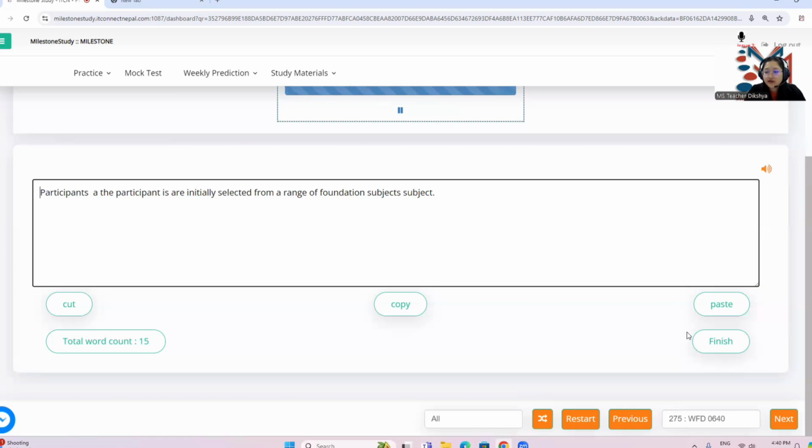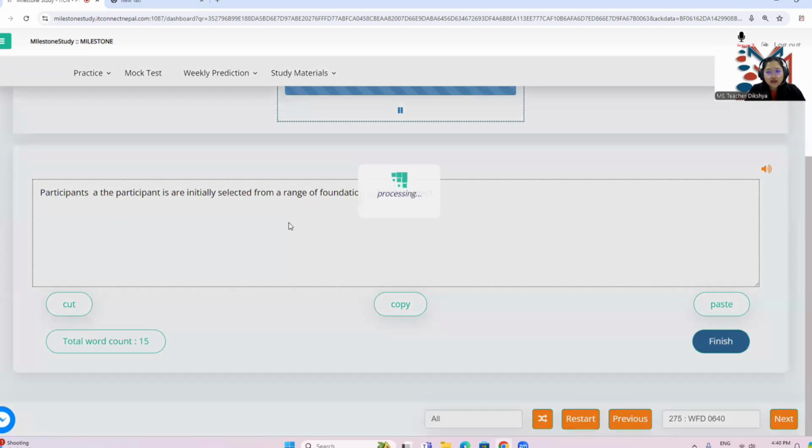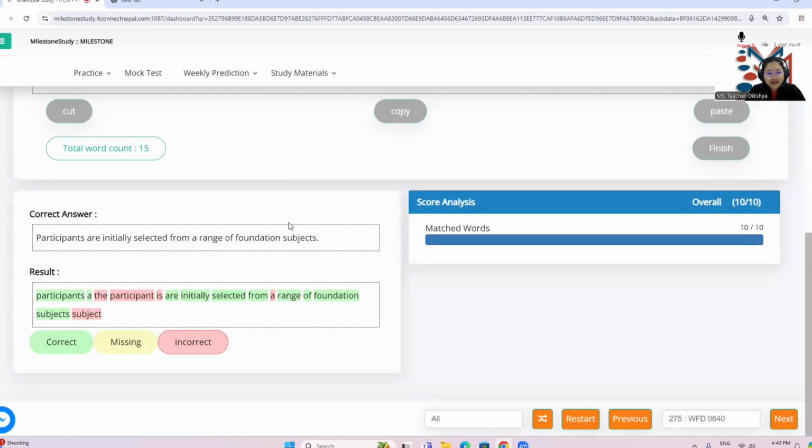Okay, let's submit it. We've got 15 word count, doesn't really matter since it doesn't have negative marking. All right, 10 by 10. Okay. So it was singular. Participants are initially selected from a range of foundation subjects. Very good. Let's try a few more questions.